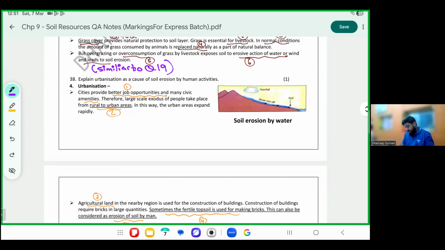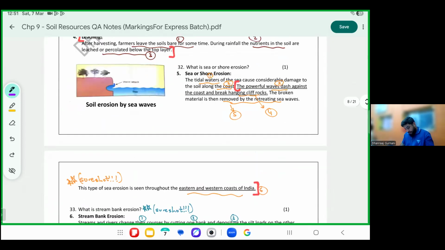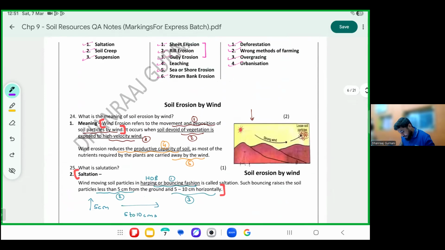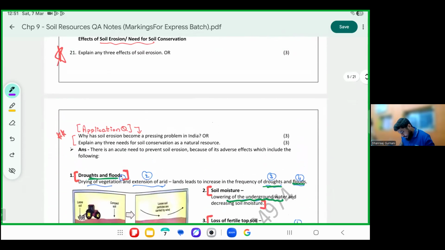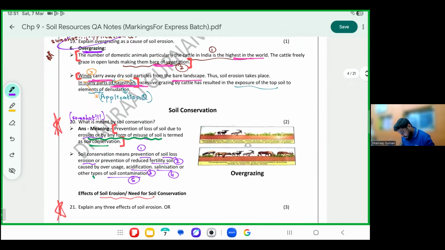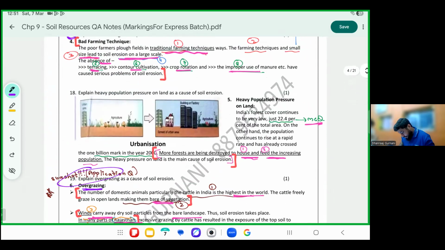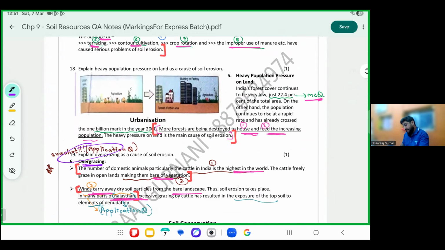And urbanization, this was also there. Question number 18, heavy population pressure.